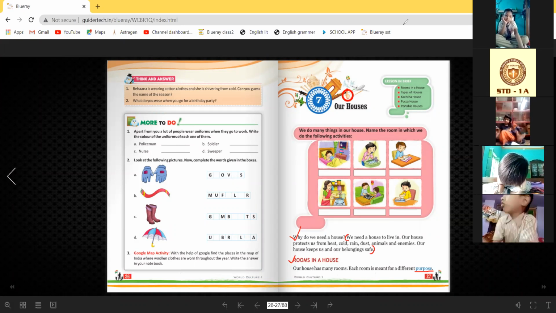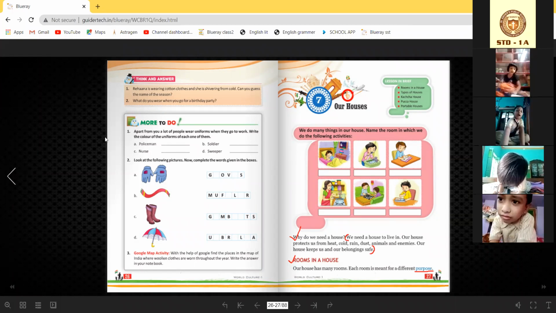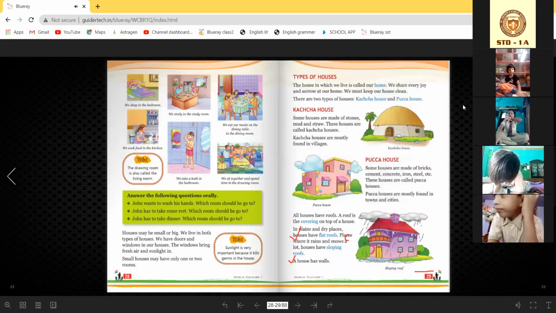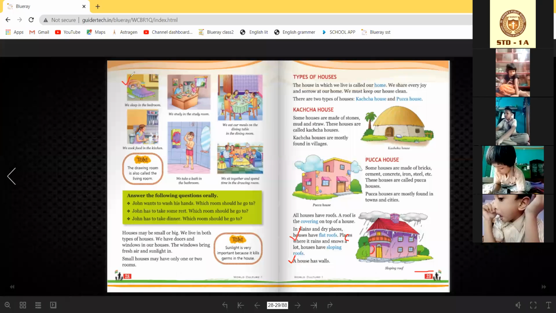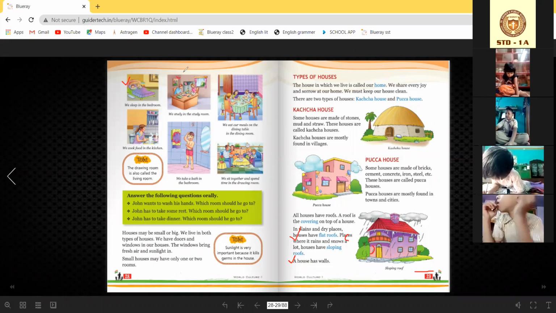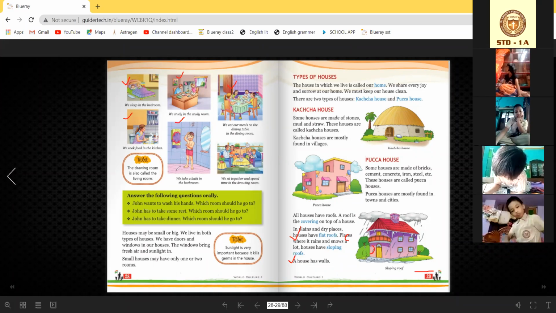Now go to the next page. See, we sleep in the bedroom, we study in the study room, we eat our meals on the dining table in the dining room, we cook food in the kitchen, we take a bath in the bathroom, and we sit together and spend time in the drawing room.